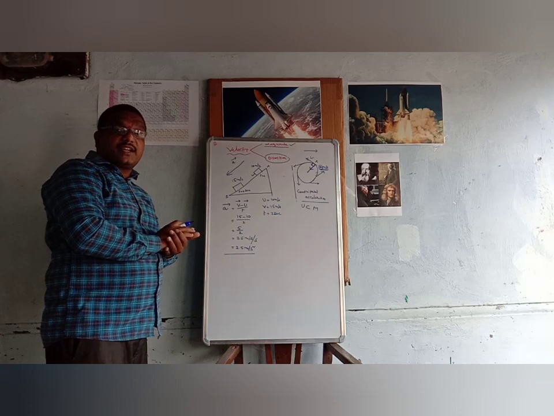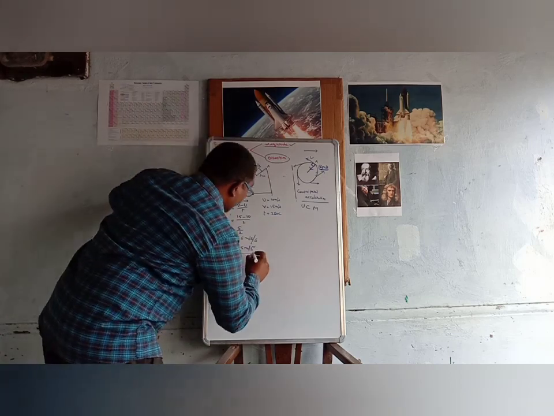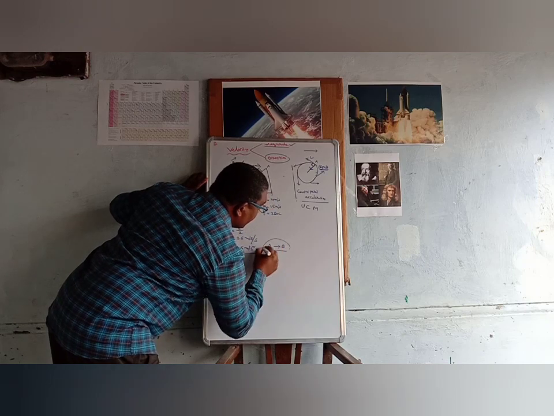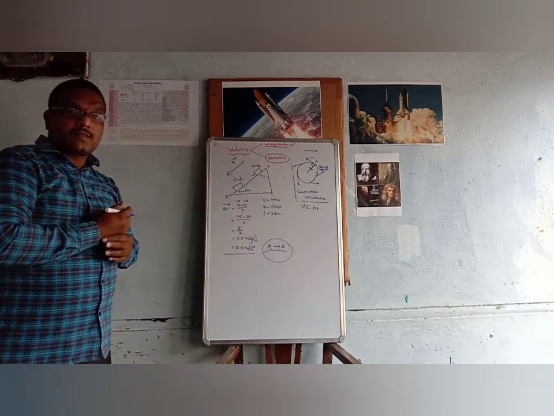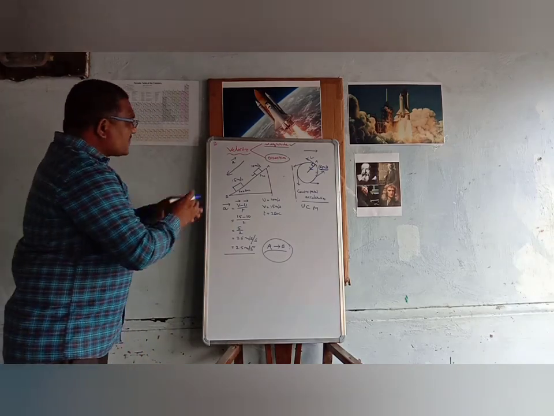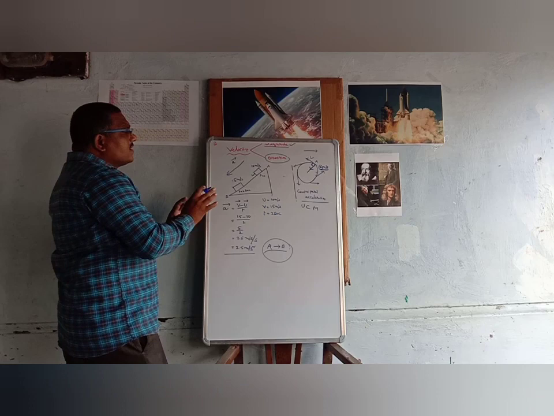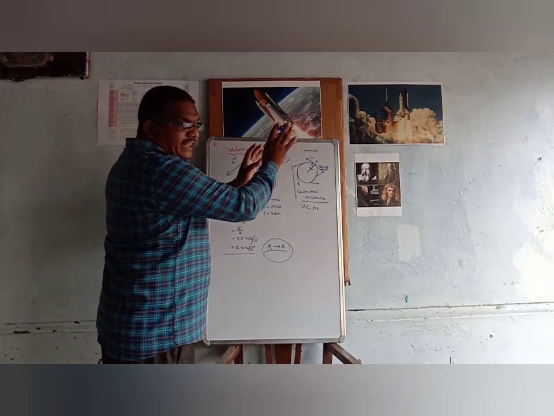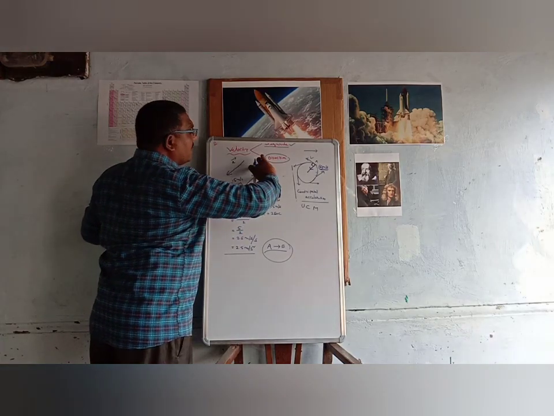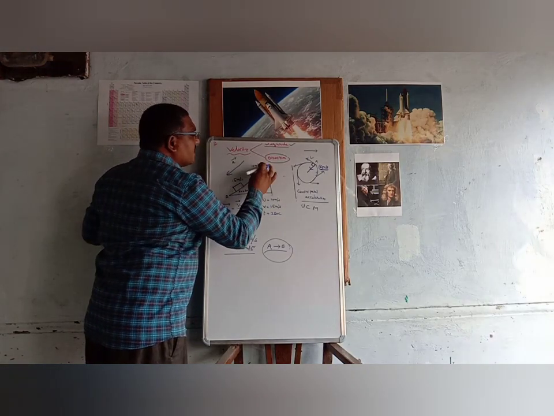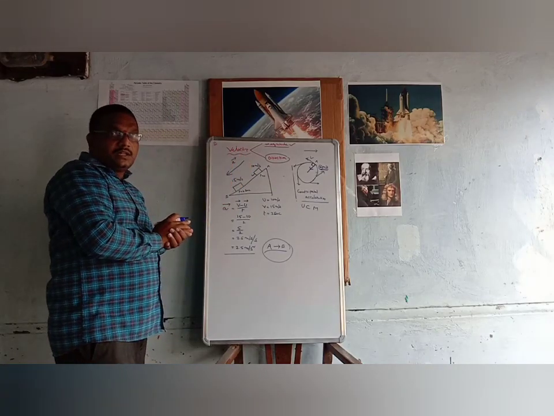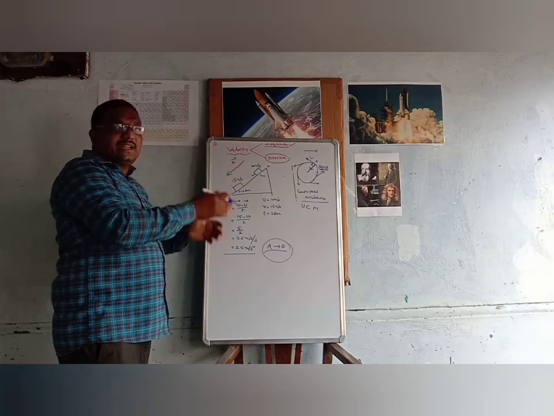It is a positive acceleration from A to B. In what direction does the body have acceleration? A to B. Here we are taking A to B as positive, right? Suppose the same body is moving in the upward direction, for example from here to here, with 10 meter per second here and 15 meter per second here, then it decelerates. So in this case the body will have deceleration.